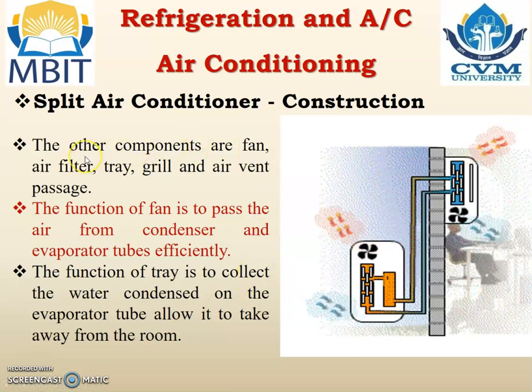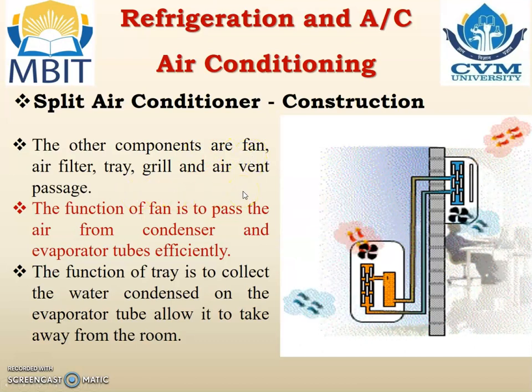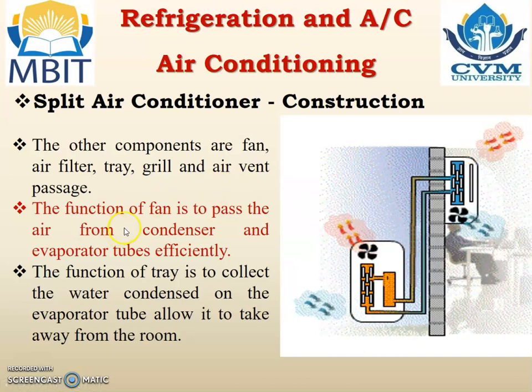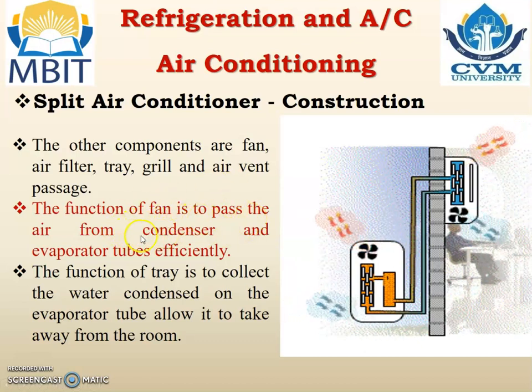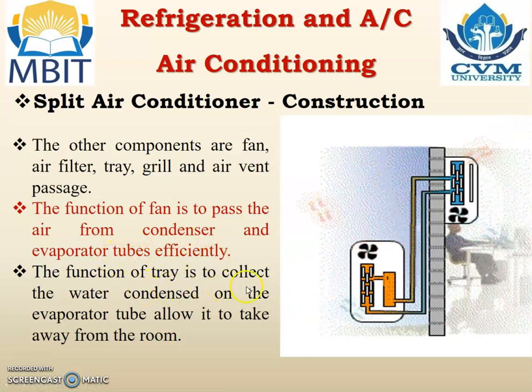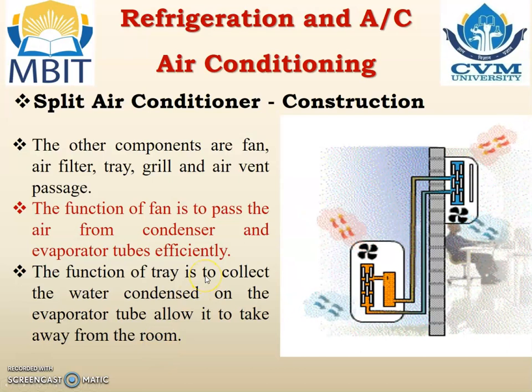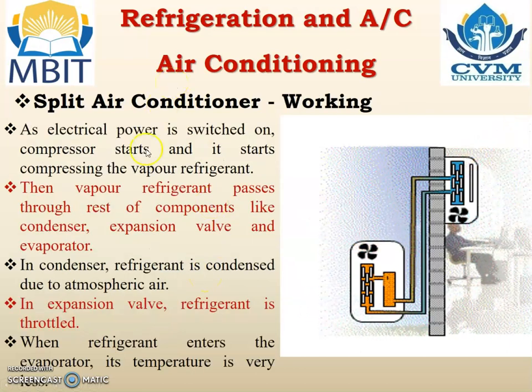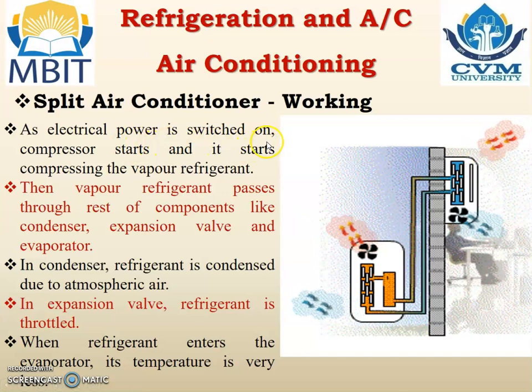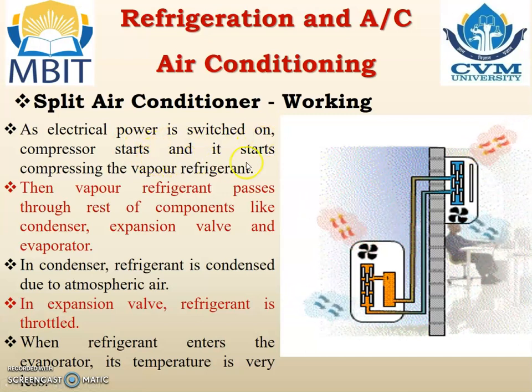Construction. The other components are fan, air filter, tray, grill and air vent passage, as there were in the window AC. The function of the fan is to pass the air over the condenser and evaporator tubes efficiently. Function of the tray is to collect the water condensed on the evaporator tube and allow it to be taken away from the room. Working. As the electric power is switched on, compressor starts and it starts compressing the vapor refrigerant.